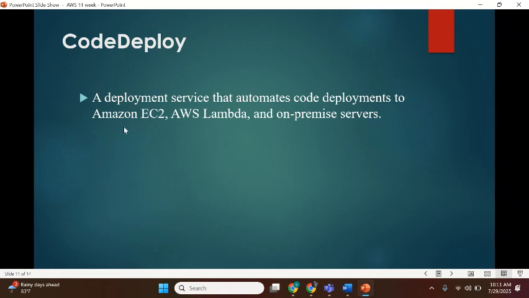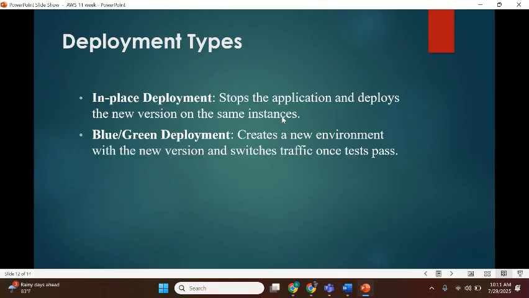CodeDeploy is a deployment service that automates code deployments to Amazon EC2, AWS Lambda, and on-premises services. Deployment types are in-place deployment and blue-green deployment. In-place deployment stops the application and deploys the new version on the same instance. Blue-green deployment creates a new environment with the new version and switches traffic once test cases are passed. I feel blue-green deployment suits big companies.